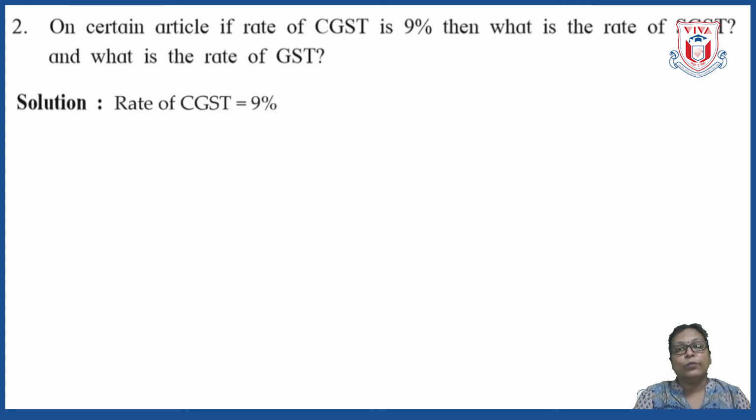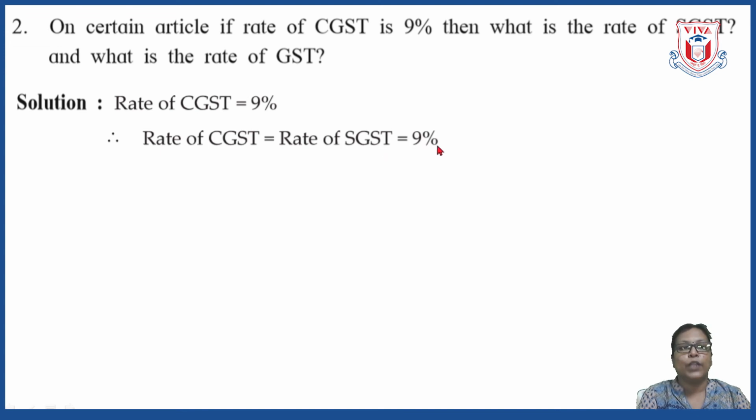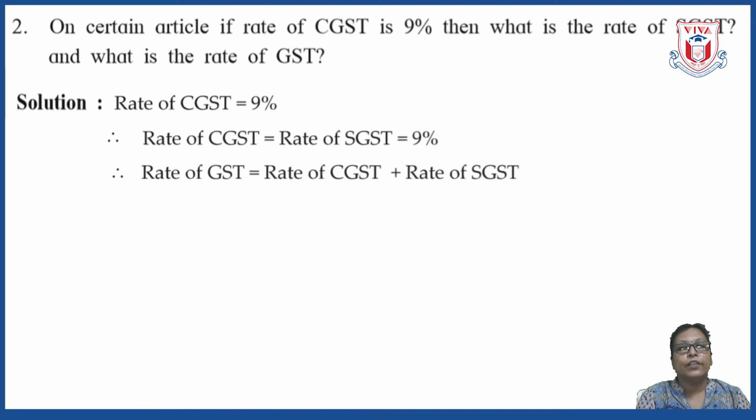So first write down what is given to you, that is rate of CGST equal to 9%. From that we can write down the rate of SGST. So write down there, rate of CGST is same as rate of SGST equal to 9%. Okay. Now we want to find GST.